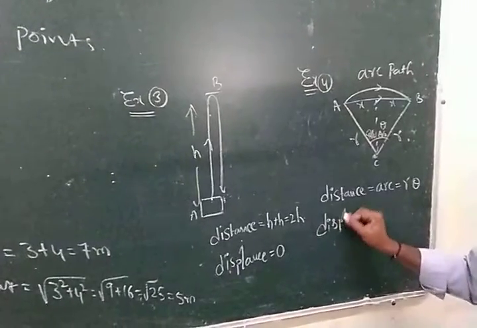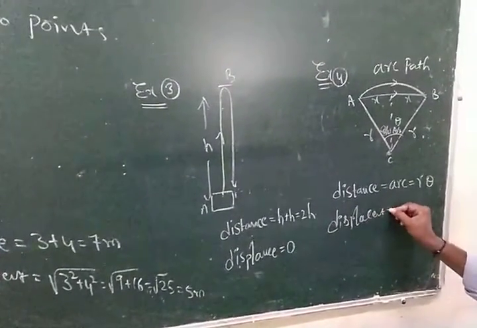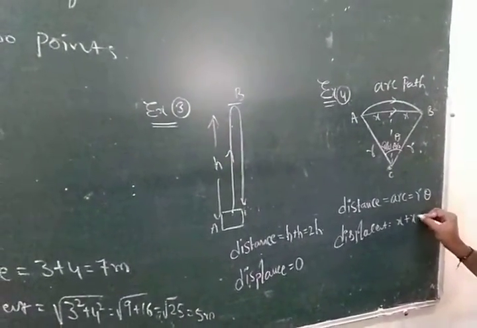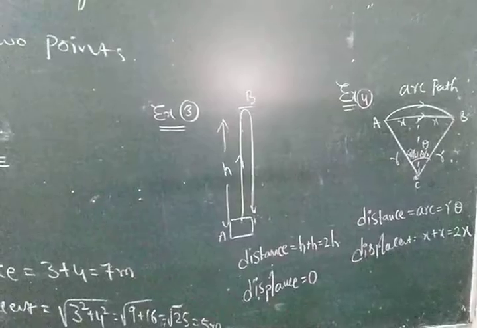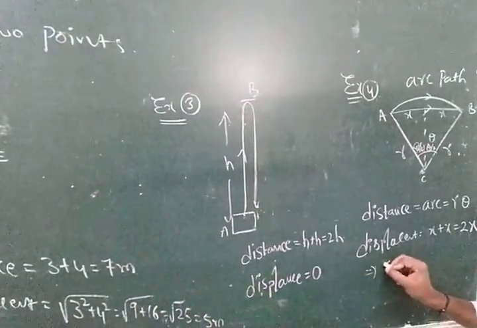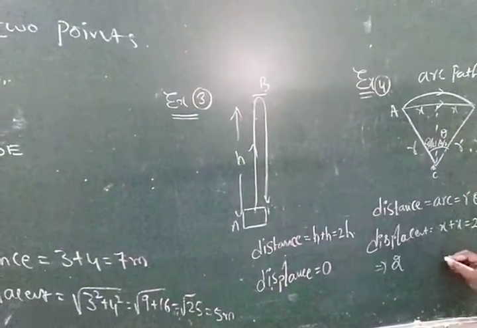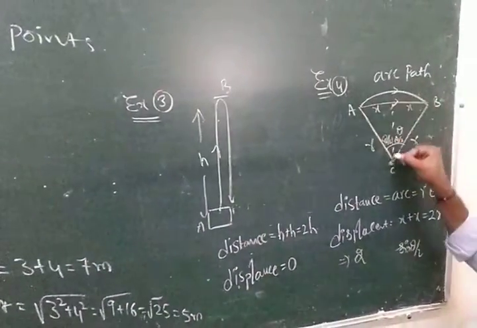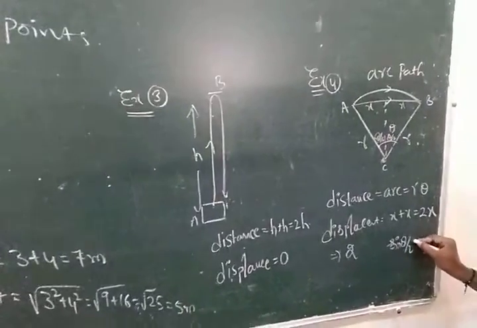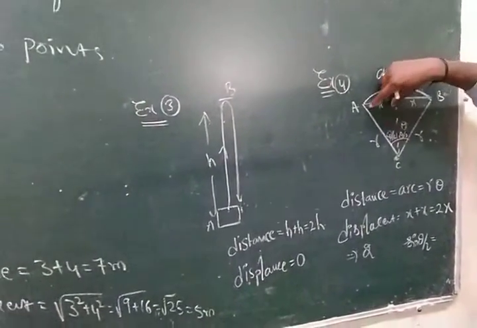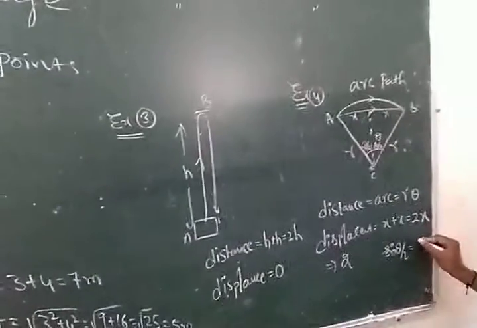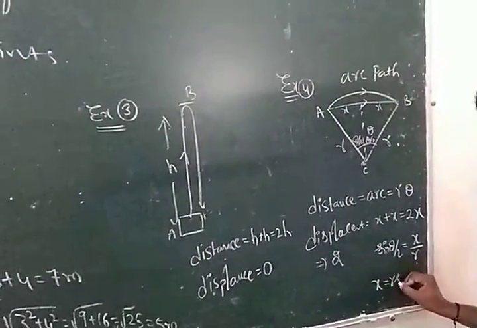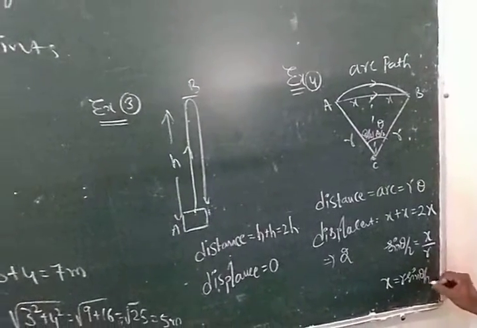Displacement is the shortest path between two points, that is x plus x, which is equal to 2x. So we can determine the 2x value from the right angle triangle. Sine theta by 2 is equal to opposite side by hypotenuse, that is x by r, where x is equal to r sine theta by 2.